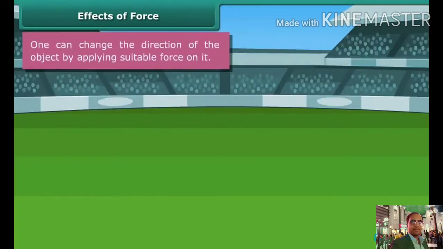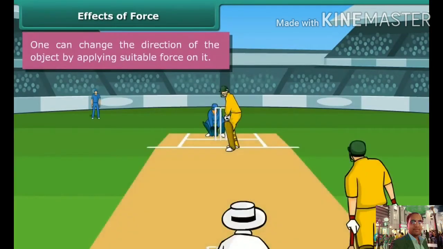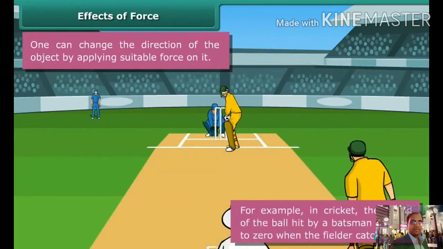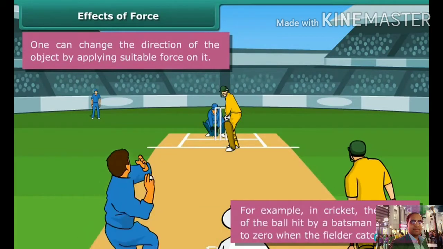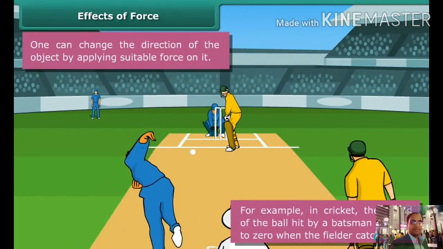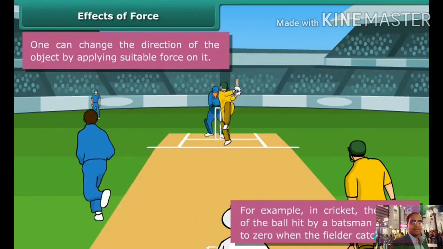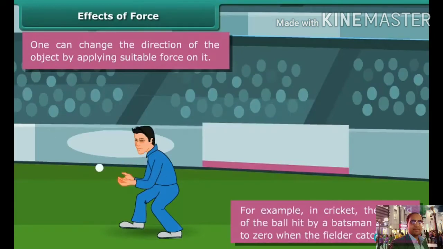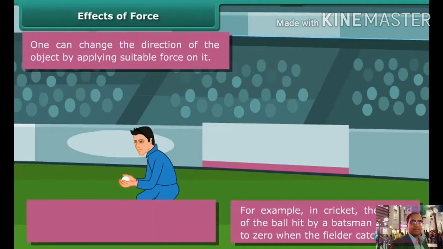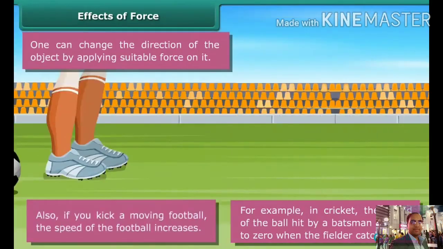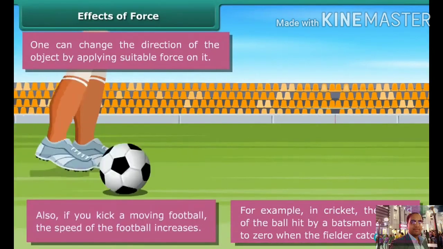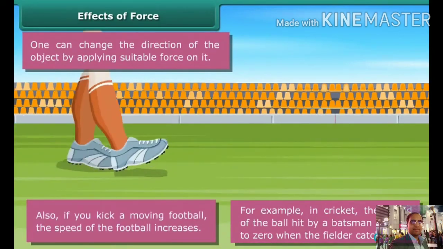One can change the direction of an object by applying a suitable force on it. You know that cricket is the next example. In cricket, the speed of a ball hit by a batsman is reduced to zero when a fielder catches the ball. This is motion to rest and changing speed also. Also, if you kick a moving ball, the speed of the football increases. This is an example of increased speed.